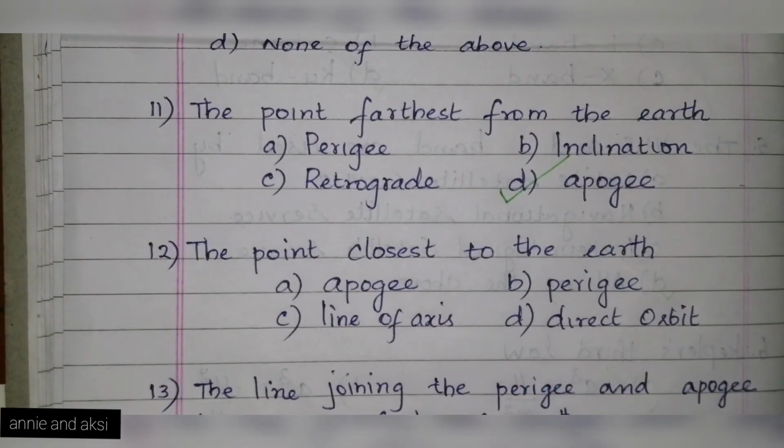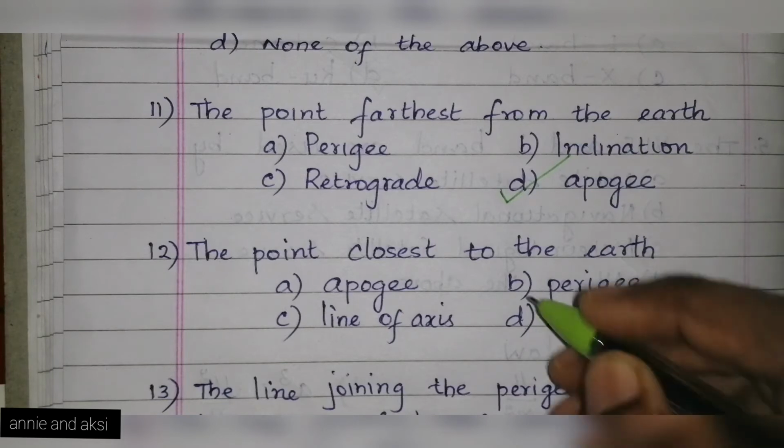Next question, the point closest to the earth. The point farthest from the earth is called apogee. Then the point closest to the earth is called as option A. apogee, B. perigee, C. line of axis, D. direct orbit, and the answer is option B. perigee.